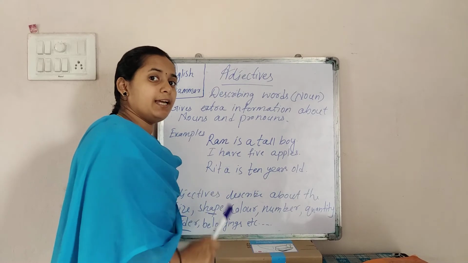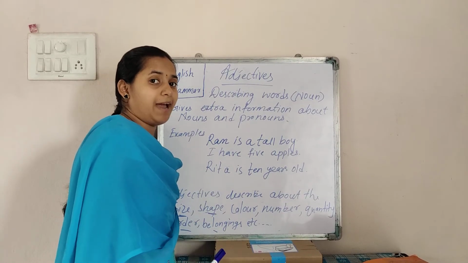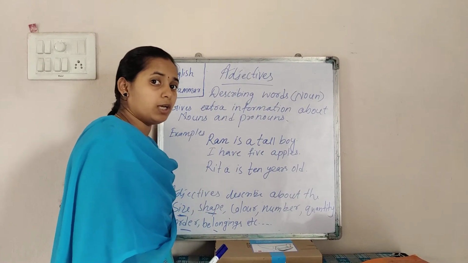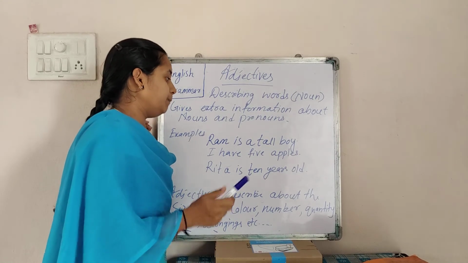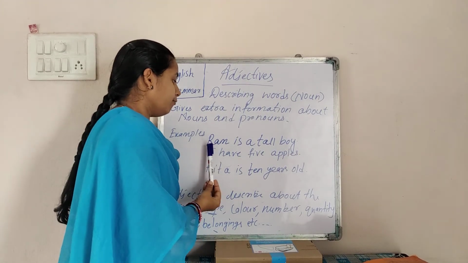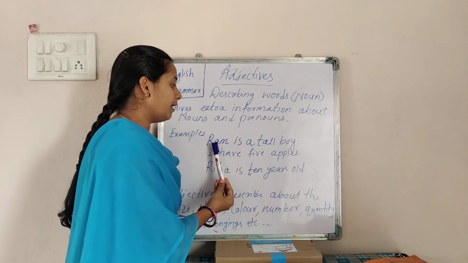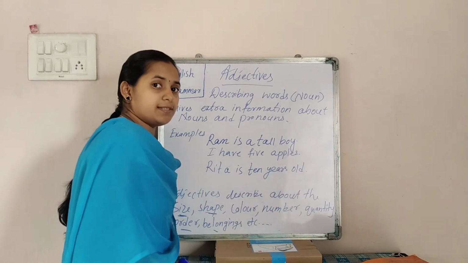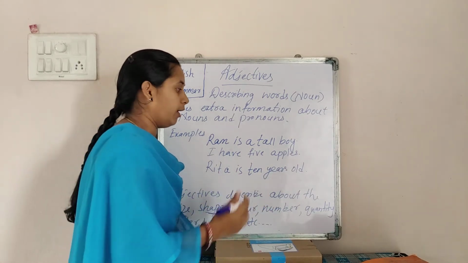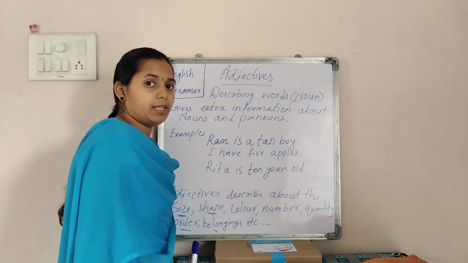Let me clear up the concept of adjectives with some examples. The first example is: Ram is a tall boy. Here we have to find the adjective.